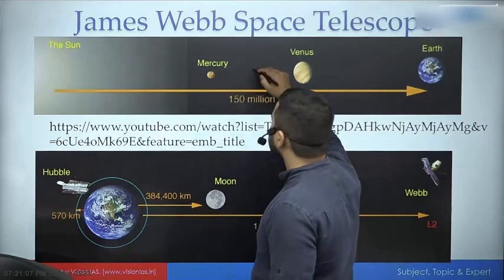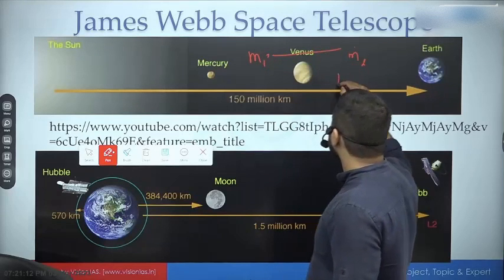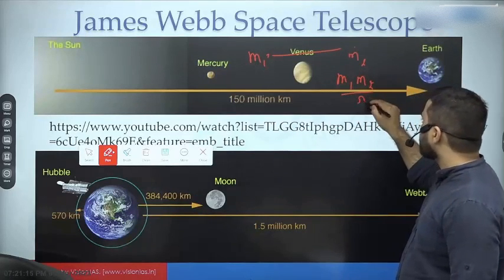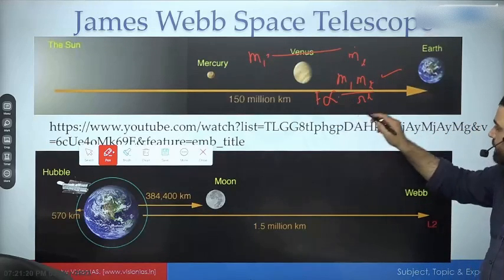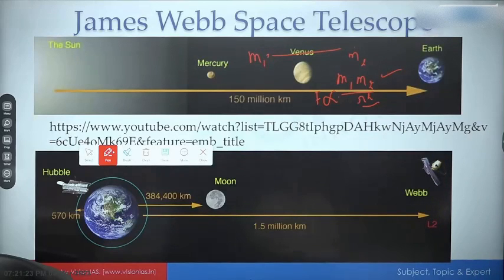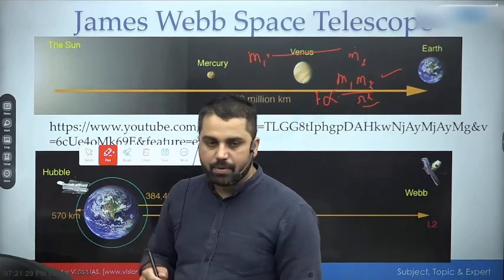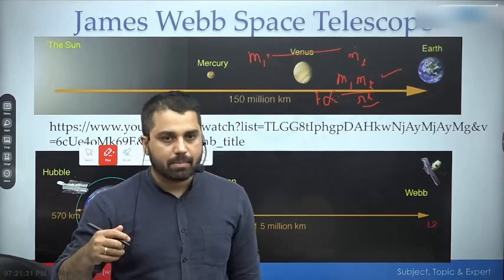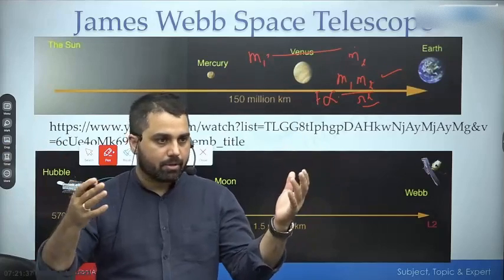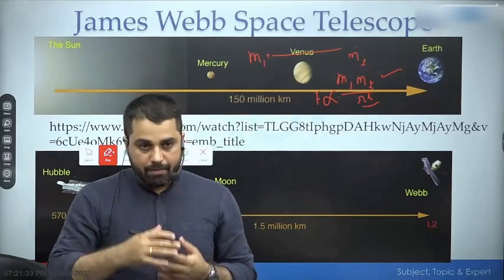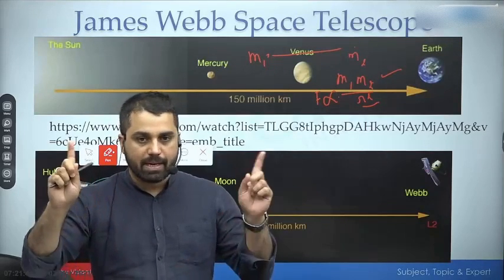Two objects separated by distance r, the gravitational force varies by the m1 m2 by r square rule. Larger the mass, more is the force. This is the proportionality sign. More the distance, less is the force. So Lagrange was a scientist who lived a few decades after Newton, who was trying to find out whether I can find a stable orbit because of three objects. So I need two objects, and can I find a stable orbit for the third object. However, for this third object, the required centripetal force is not coming from one but from the combined effect of two.